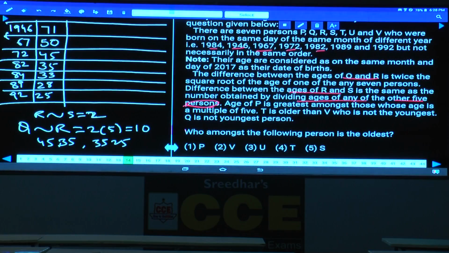Fine. Now look here. The difference between the ages of R and S, is the same as equal to the number obtained by what? A number obtained by what? Dividing the ages of the remaining persons.